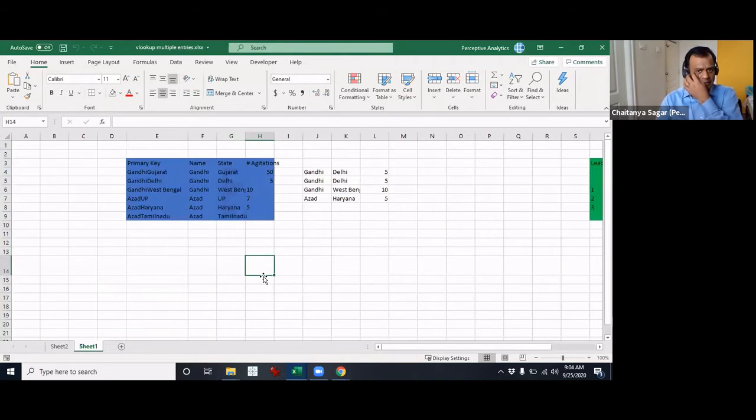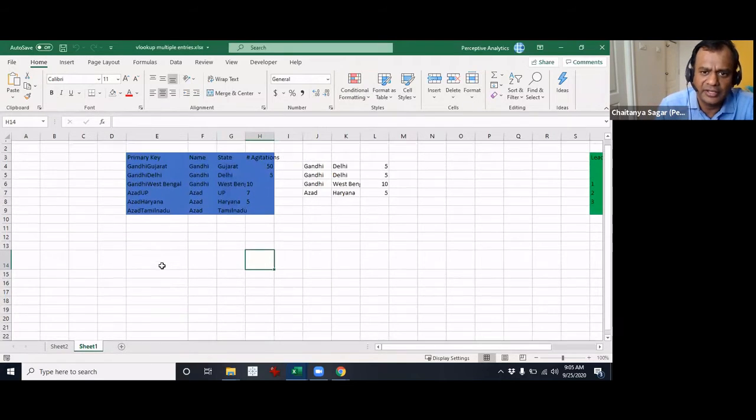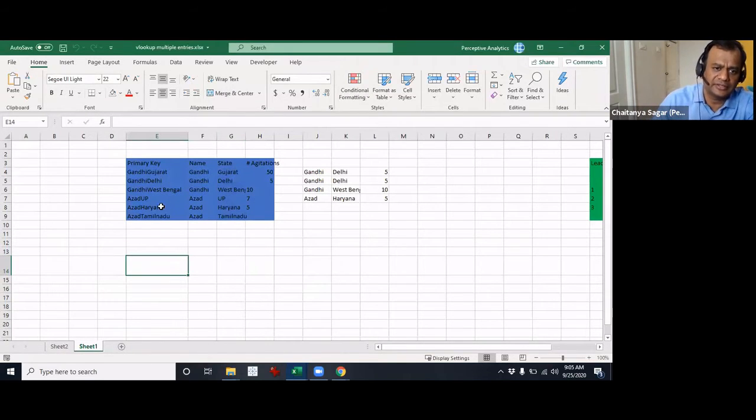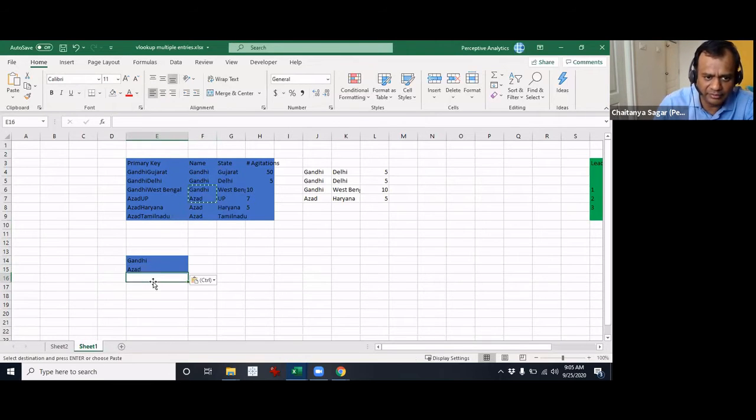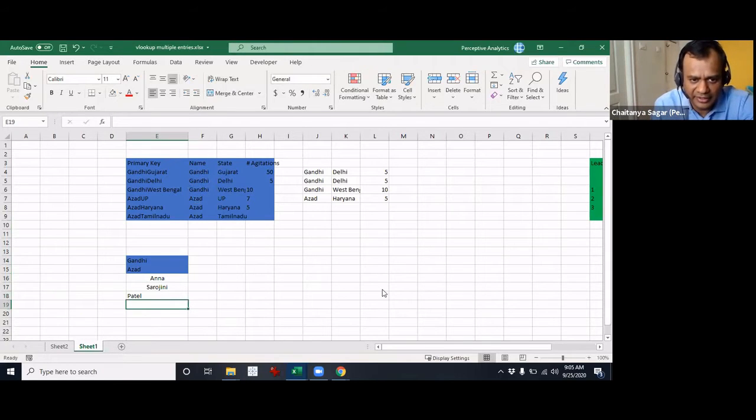Now the example here is something like this. Let's say we take the same example. We have only Gandhi and Azad right here, those are the two names. What were the other names? We had Anna, Sarojini Naidu, and who was the other person? Patel, Sardar Vallabhbhai Patel. And here we'll have the same thing: Delhi, Hyderabad.